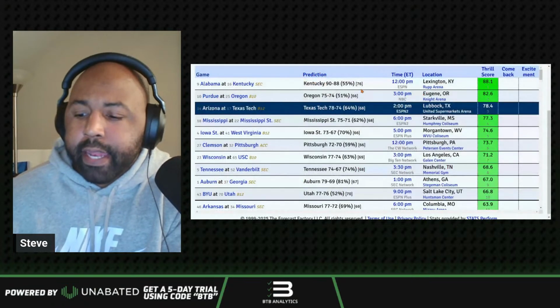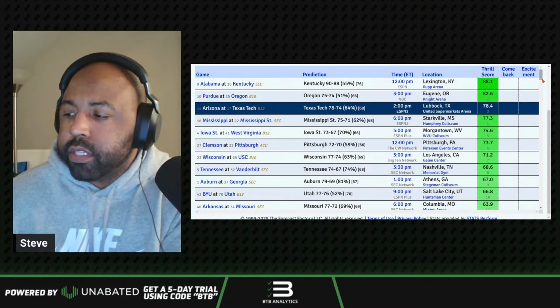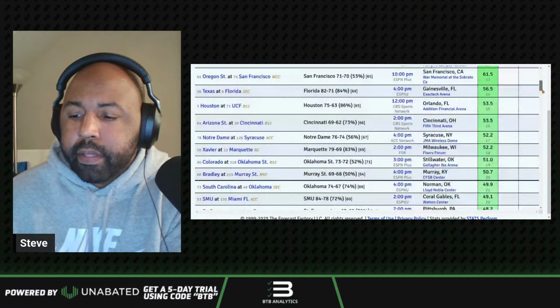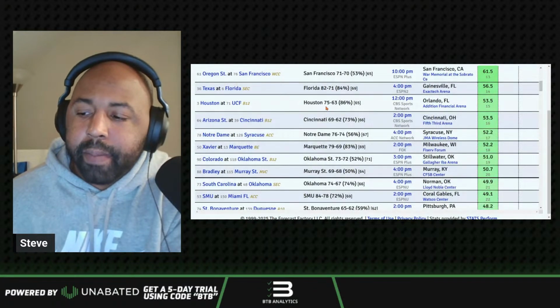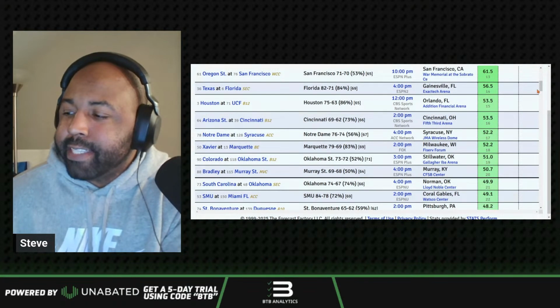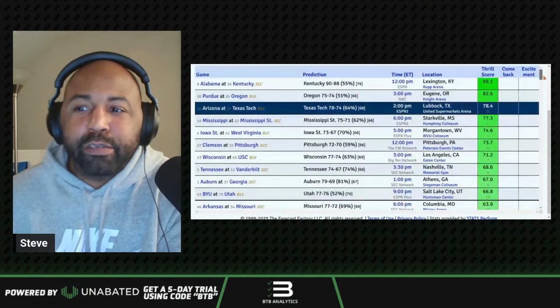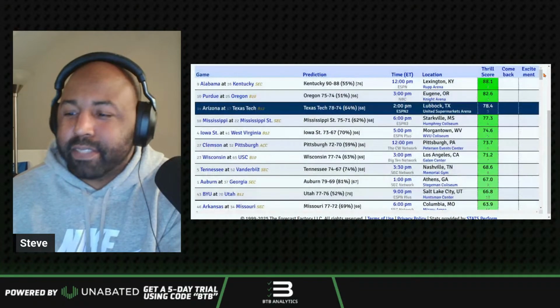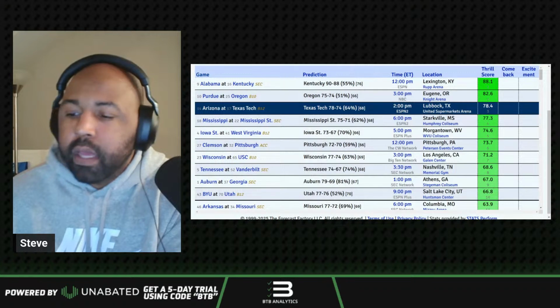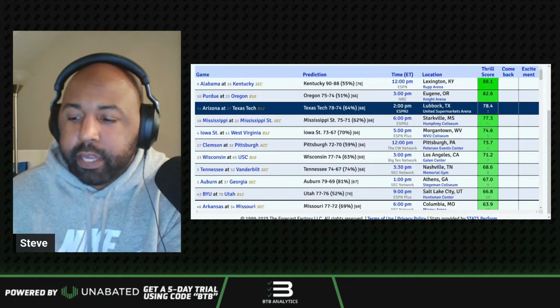And then the other one I'm looking at is Houston and UCF. This one here, KenPom has as a 12-point game. Houston's just so hard for me to not back here, especially against some of these lower teams. So UCF, they're not a slouch. Don't get me wrong, I want to be clear here.